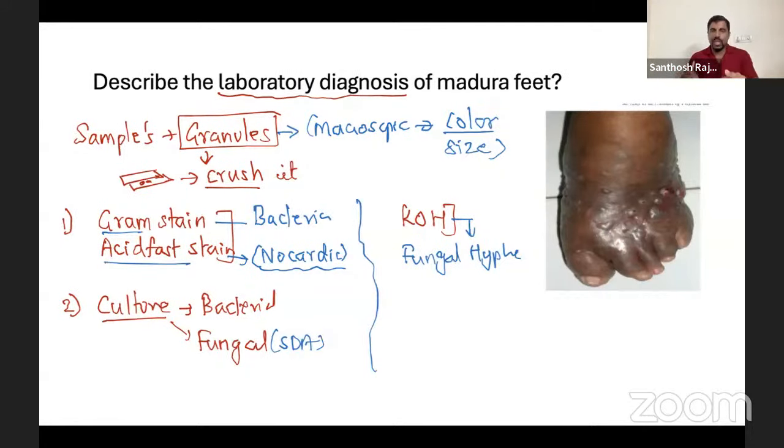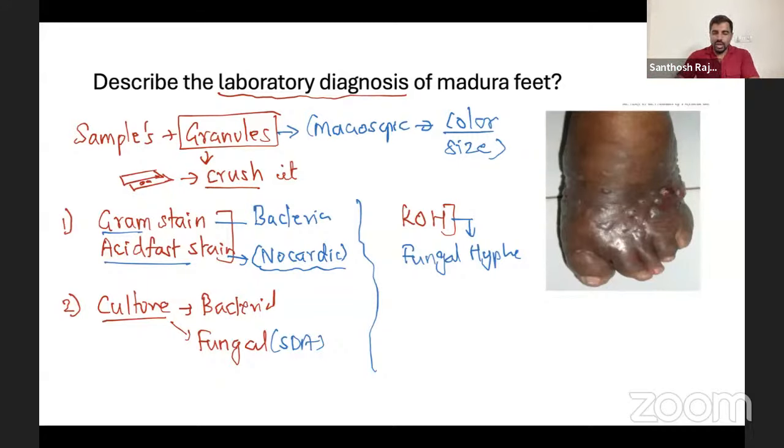For every fungus and bacteria, don't forget two things you are going to do. One is microscopy, you stain the smear and see it. And the other one is culture. That is common for all the bacteria and fungi. One of the common features we are going to do for everything. Okay, so that's all we have done.